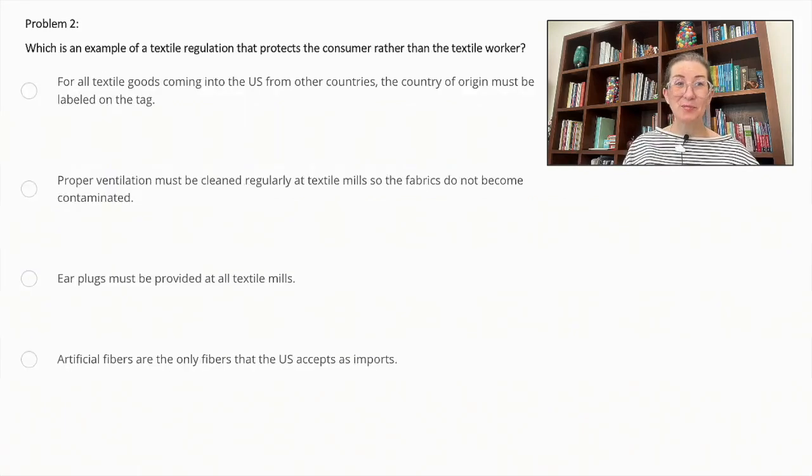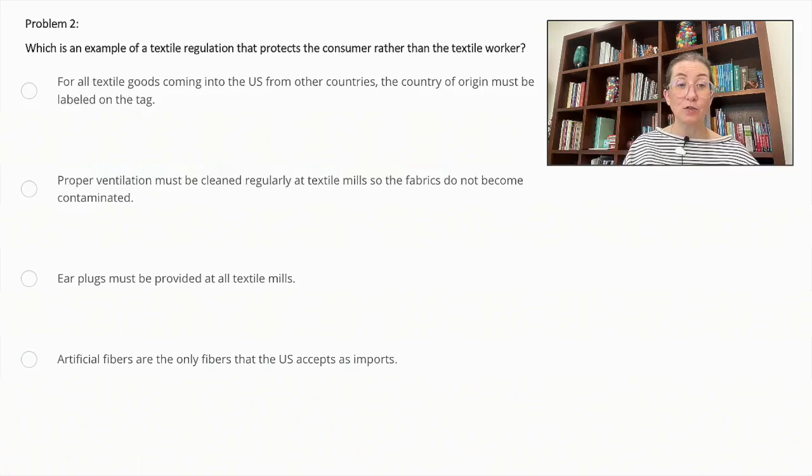Problem number 2. Which is an example of a textile regulation that protects the consumer rather than the textile worker? For all textile goods coming into the United States from other countries, the country of origin must be labeled on the tag. Proper ventilation must be cleaned regularly at textile mills so the fabrics do not become contaminated. Earplugs must be provided at all textile mills.